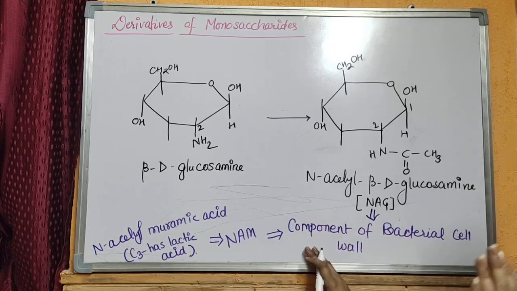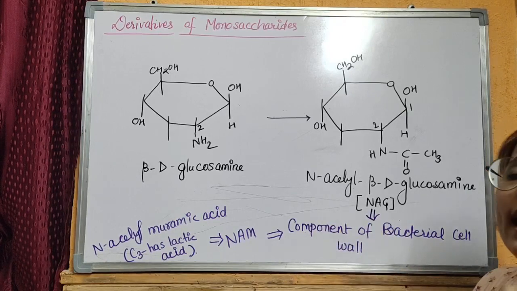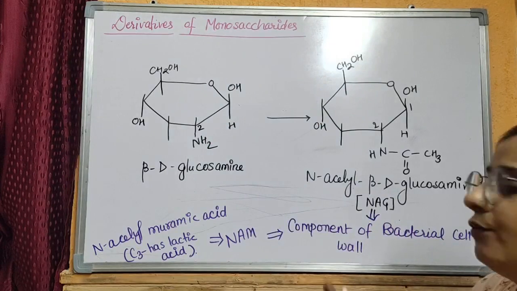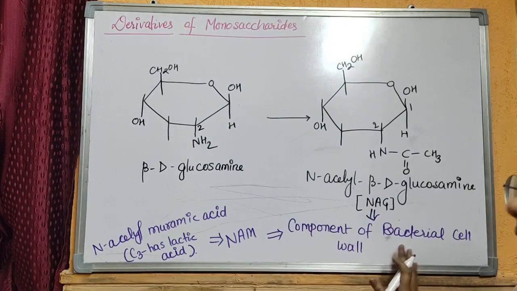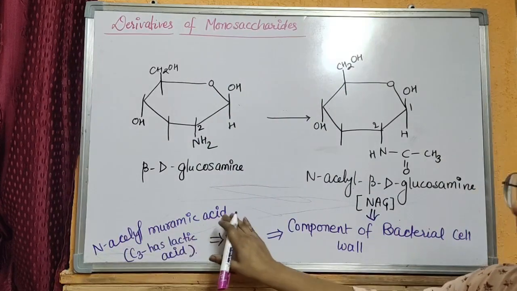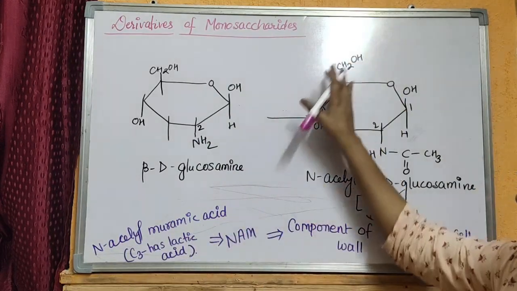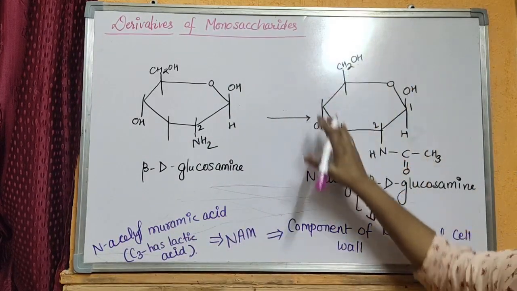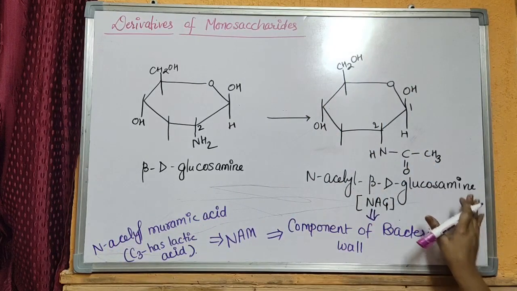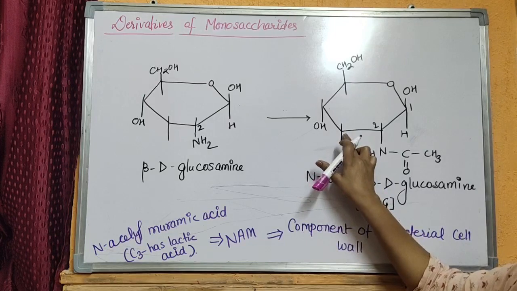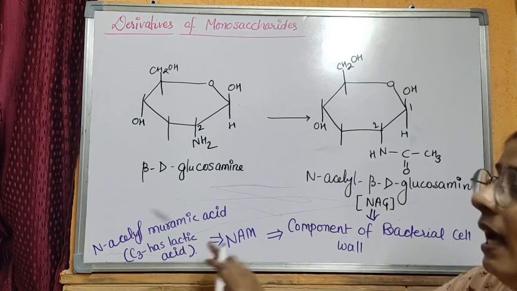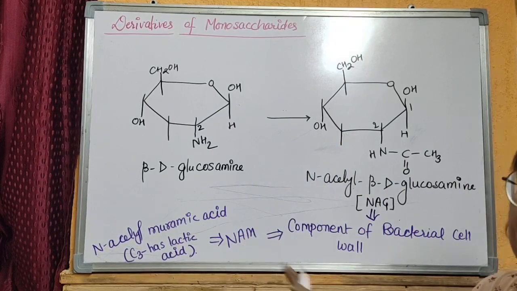With NAG, there is another amino sugar, or derivative of a monosaccharide, that forms the bacterial cell wall, and that is NAM, that is N-acetyl muramic acid, where in the structure of NAG, or N-acetyl beta-D-glucosamine, carbon number 3 adds a group of lactic acid and it forms NAM.